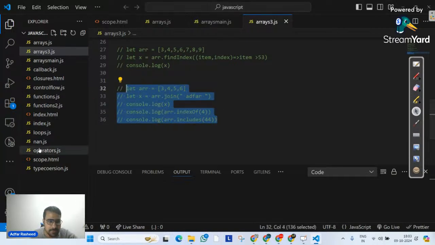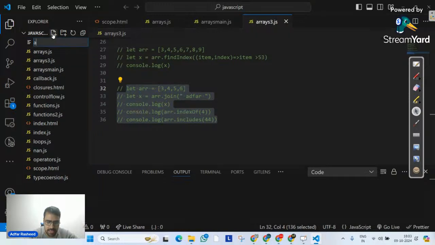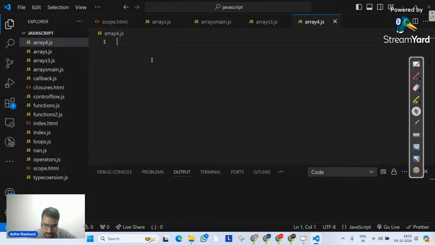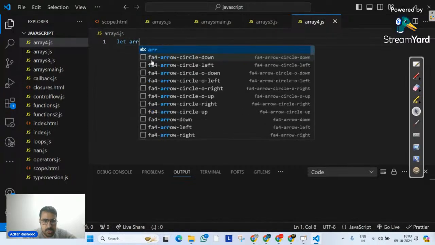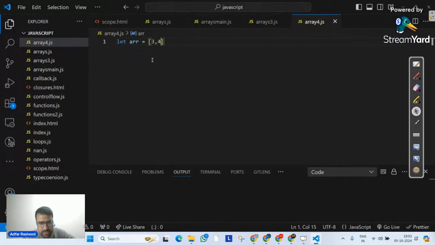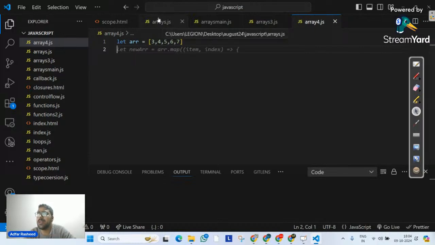Let me create a new file with the name array4.js. Please make sure that if you have any confusion, you let me know. Let's define an array: let arr = [3, 4, 5, 6, 7]. There are two operators you will very often see in JavaScript, in arrays or in other iterable objects.